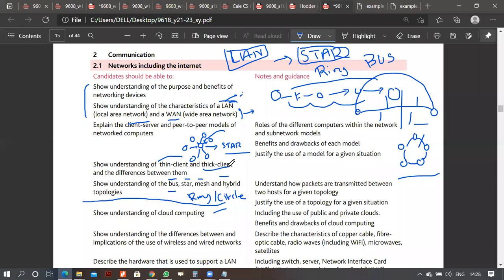What is thin client? हमने सर्वर की बात की थी एक दफा, maybe मैंने discuss नहीं किया. When your data is stored on the server, all your data is stored on the server, this is your thin client.